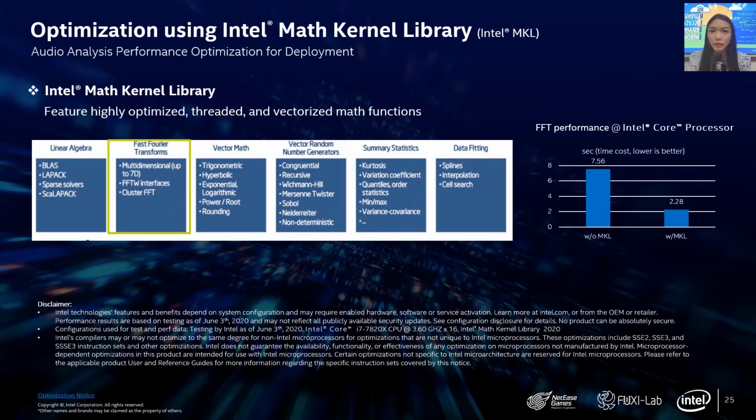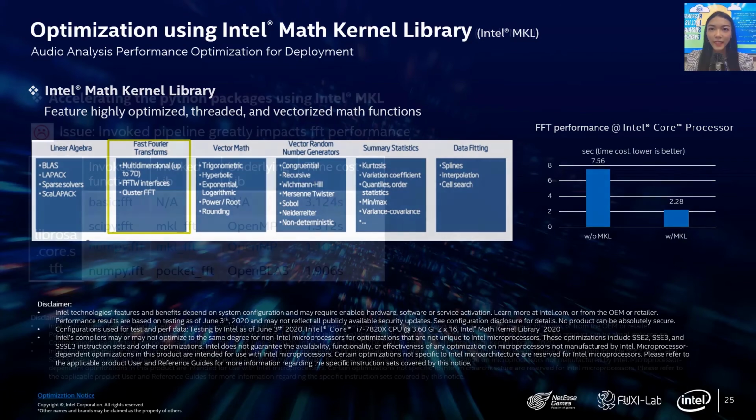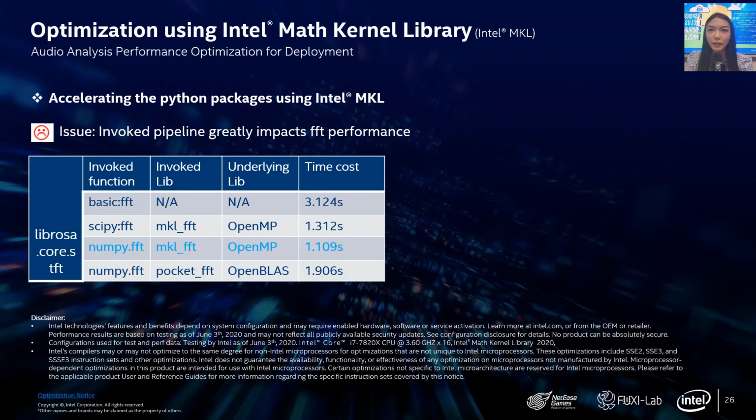However, it still needs some workarounds to make MKL effective in the customers' app. First, the invoke pipeline has great impact on FFT performance. When using the Librosa API in the Dance Creator System, it can invoke different functions, which depends on the Python environment. If the function does not invoke MKL FFT, it will be very slow.